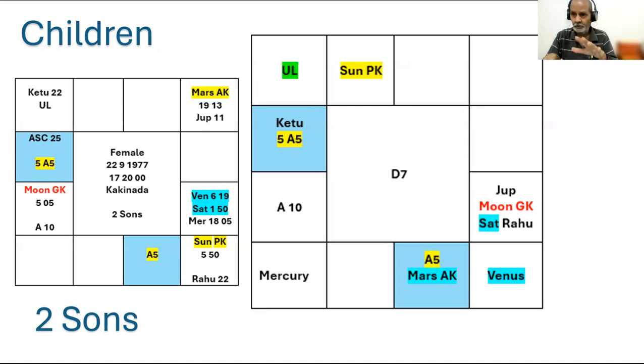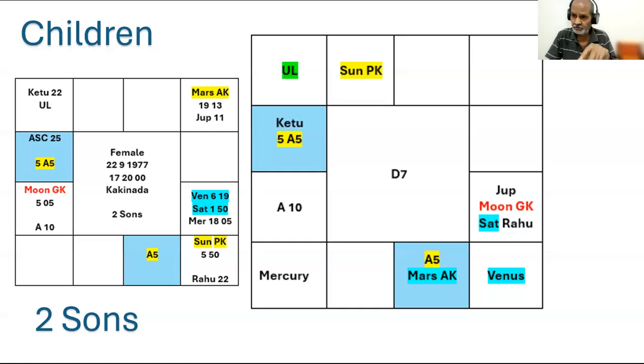Then, see, now you see A5. A5 is occupied by Mars. This is the other horoscope discussed earlier in the previous video. I forgot to tell you about the Raja Yogas in the horoscope.